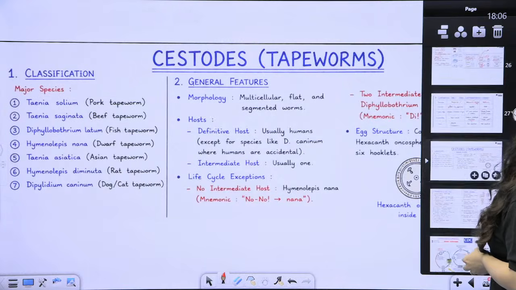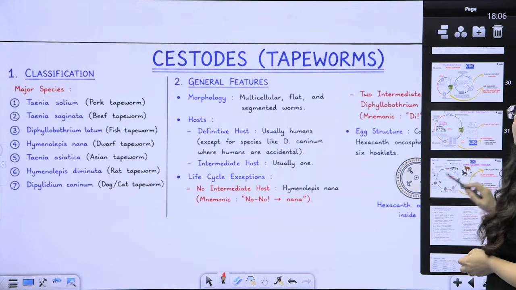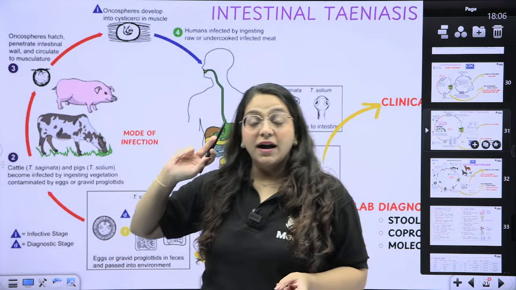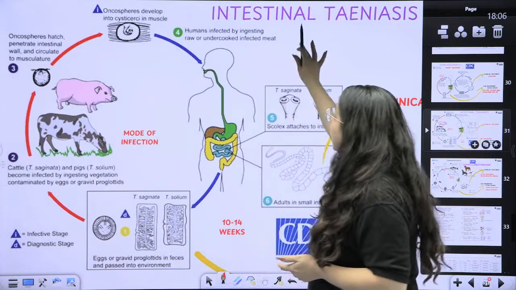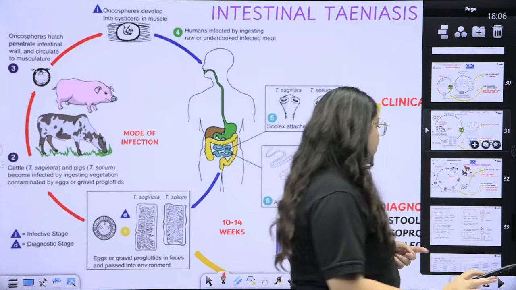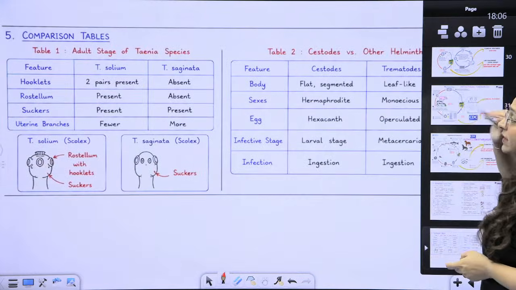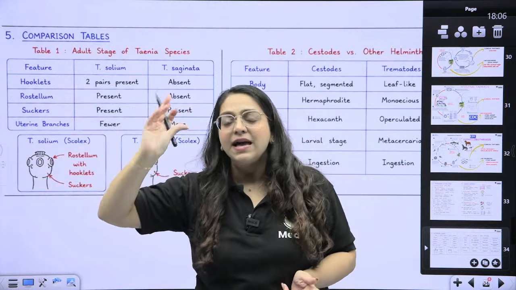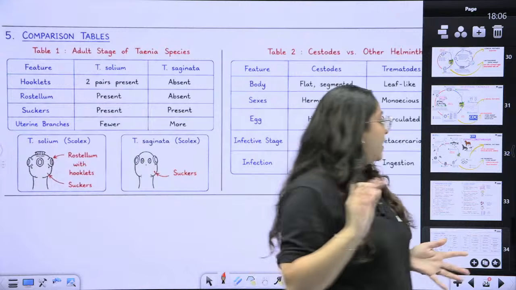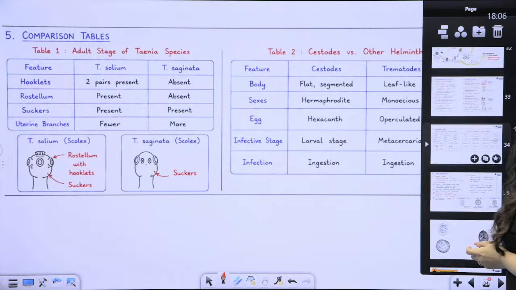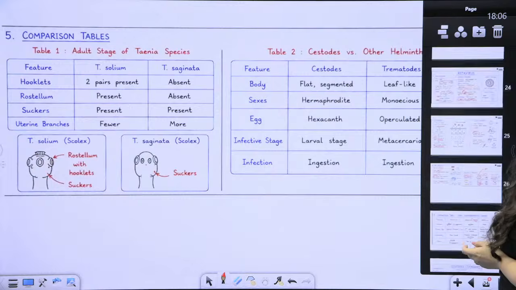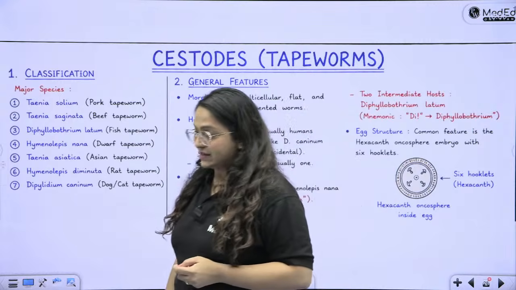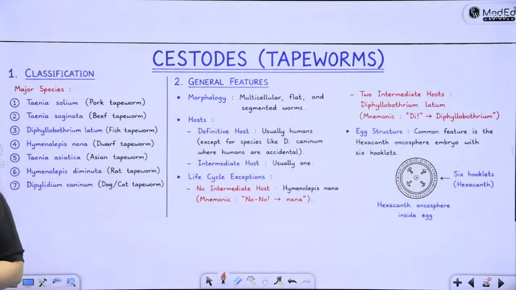We are going to look at these comparisons. We're also going to look at these very high yield DPDX flowcharts. In the flowcharts itself, we mark and write everything that we need to remember about the organism. And finally, we are going to have these large tables of comparison, which can really help us visualize, memorize and reproduce in the answer sheet. So that life becomes very easy, right? So let's take a deep breath and put a smile on our faces, because we are going to finish off cestodes. It is quite large, but we are going to finish it.